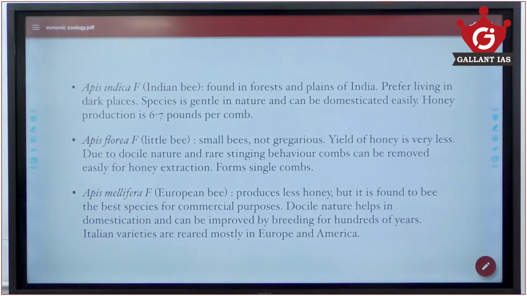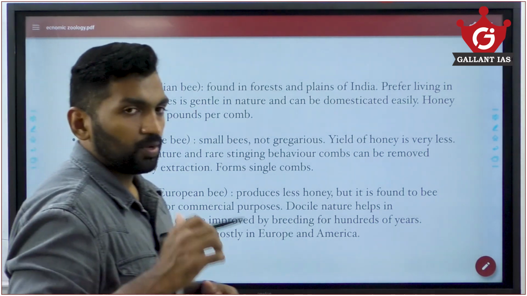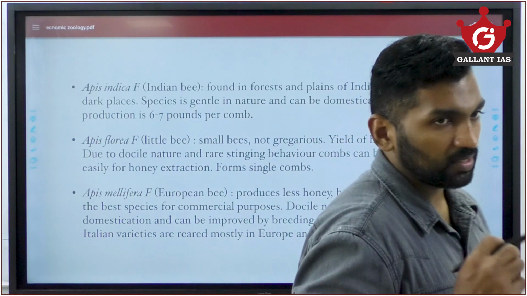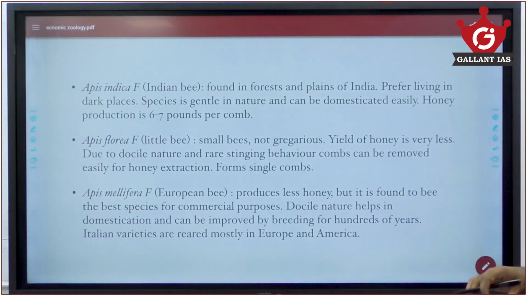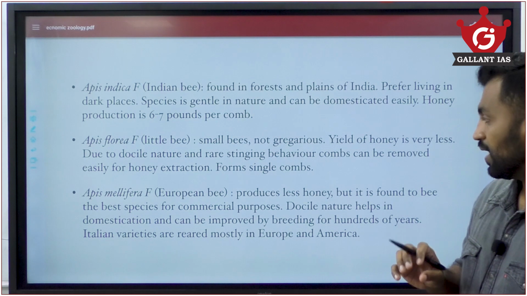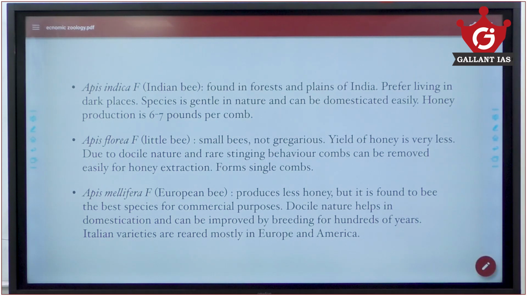Okay, so Apis mellifera, European bee, produces less honey, but it is found to be the best species for commercial purpose. The entire Europe continent per se uses or utilizes this species for production of honey. Docile nature helps in domestication, can be improved by breeding for hundreds of years. Italian varieties are reared mostly in Europe and America.